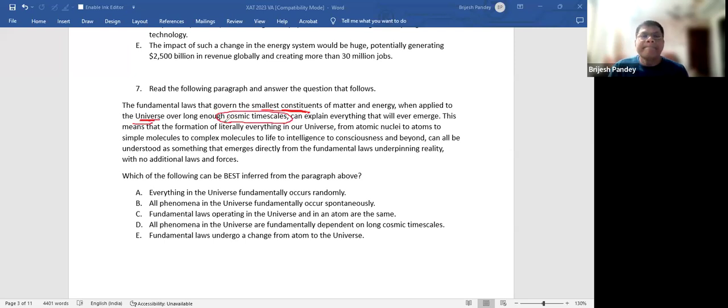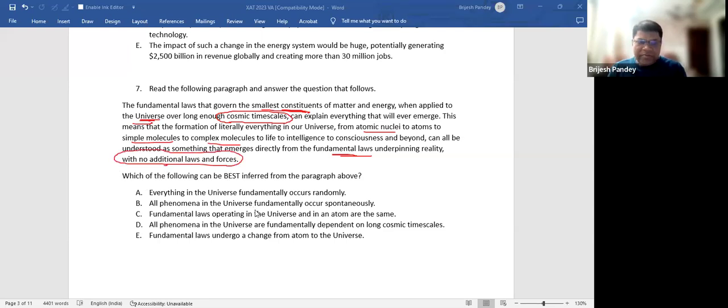And the same thing is getting repeated. The formation of literally everything in our universe, atomic nuclei, simple molecules, complex molecules, everything emerges from fundamental laws, with no additional laws. So it is clearly given that no additional laws are required.